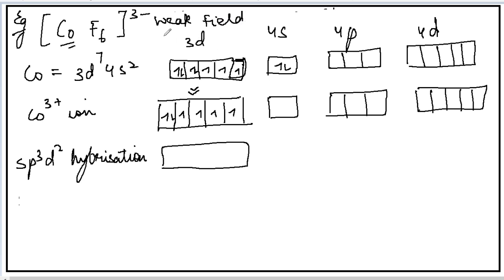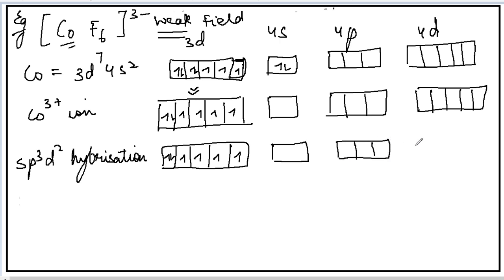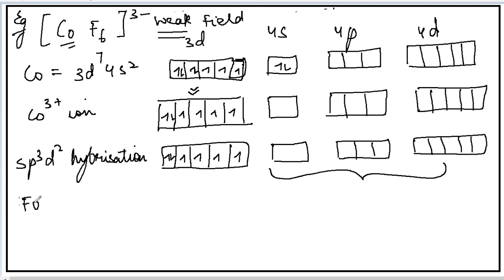So a weak field ligand is there, therefore it will not support the pairing, and as a result we get sp3d2 hybridization.